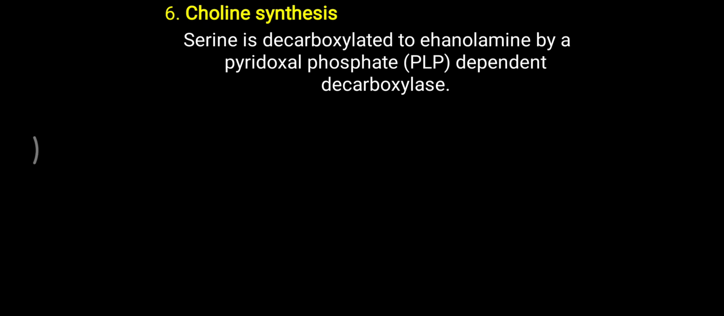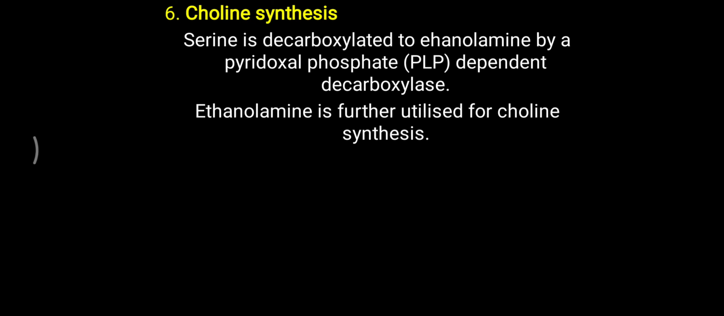Now the most important function is choline synthesis. So choline is the same choline of acetylcholine. Serine is first decarboxylated to ethanolamine with the help of pyridoxal phosphate, again vitamin B6. That decarboxylation reaction will convert serine into ethanolamine.